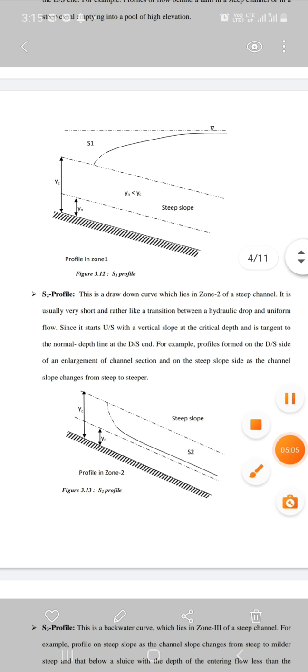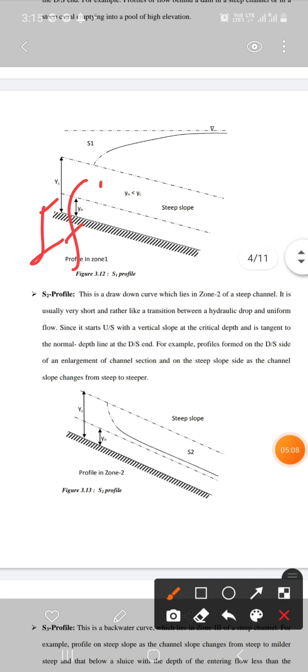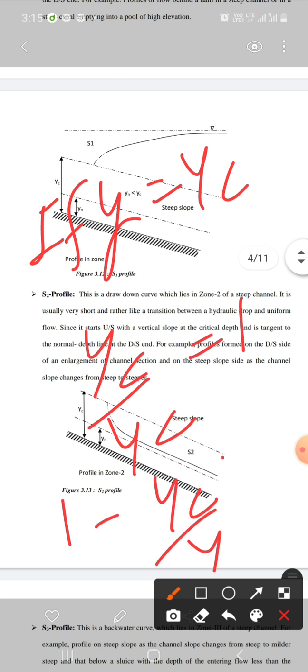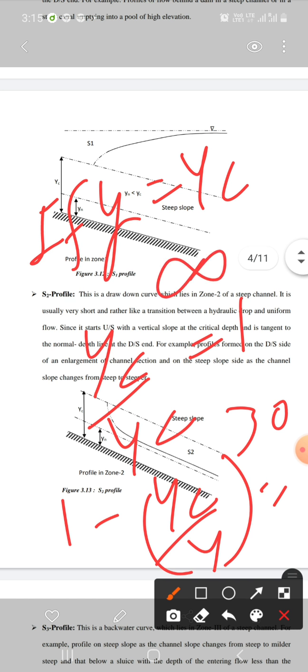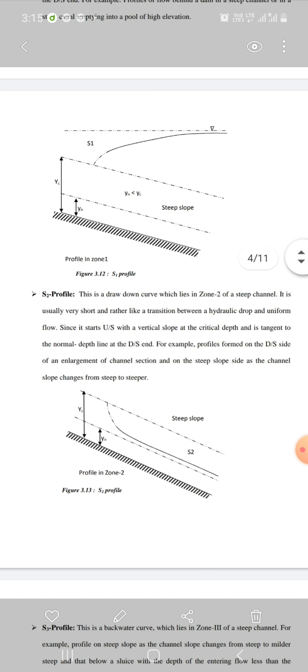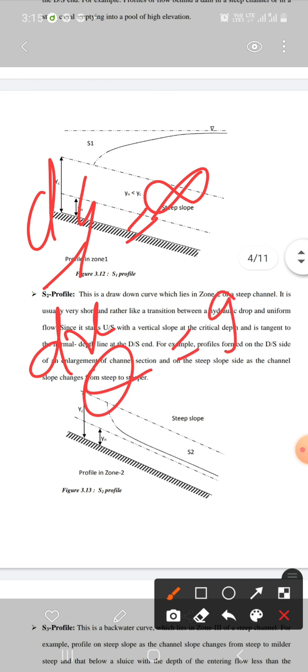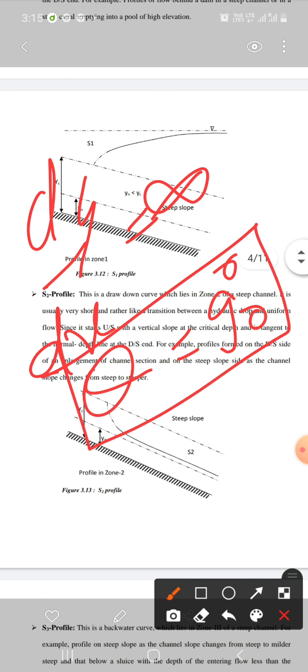Now if y equals yc, then yc over yc will be equal to 1. So 1 minus yc over y whole cube will be equal to 0, and something upon 0 is infinity, so dy over dx will be equal to infinity. That means theta at yc will be equal to 90 degrees. So the water will be meeting CDL at an imaginary 90 degrees.